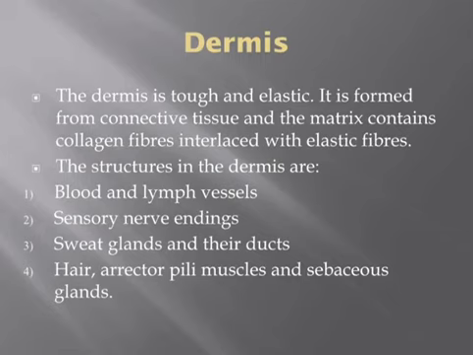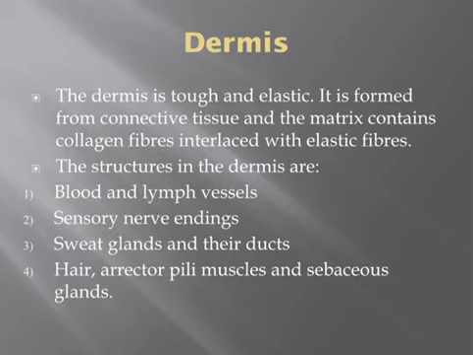Now coming to the second layer of the skin, the dermis. The dermis is tough and elastic, and it is formed from connective tissue, and the matrix contains collagen fibers with a certain amount of elastic fibers, right? Rupture of elastic fibers occurs when the skin is overstretched, resulting in permanent stretch marks, right? Stretch marks are mainly observed during pregnancy or when a person is obese, right?